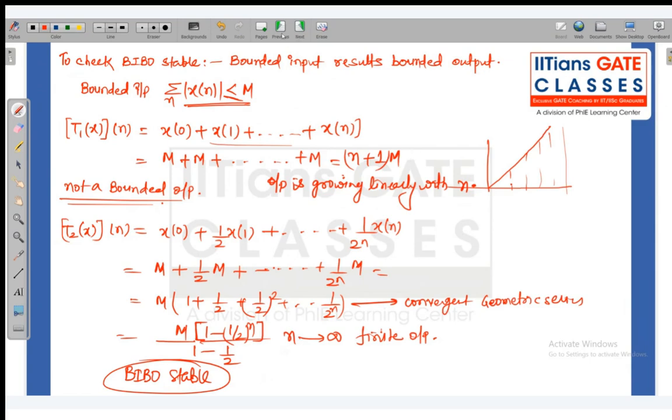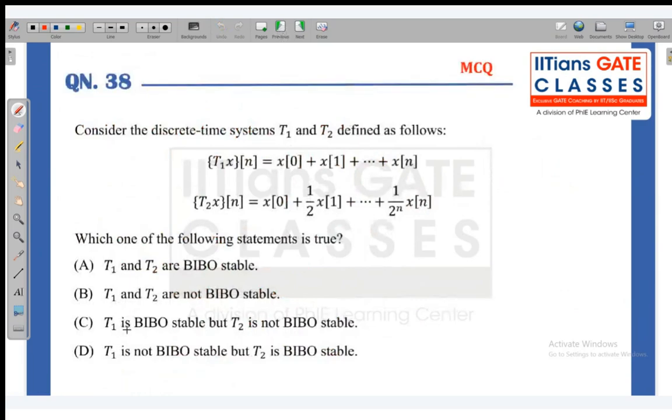Okay. So now what will be the right answer? T1 is unstable and T2 is stable. So the answer is option D. T1 is not stable, but T2 is stable.